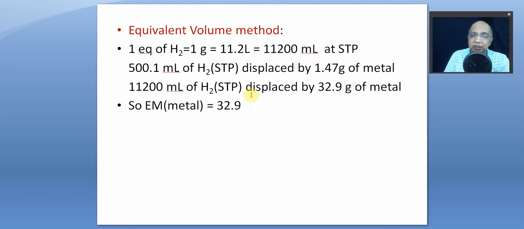We can do this, but the answers are a little different, because when the methods change, the answers will be slightly variable, since you don't know where you are making approximations. In density, you are taking two significant digits, and in 22,400 we have also made approximations. So we cannot expect the two answers from two different methods to match absolutely the same.